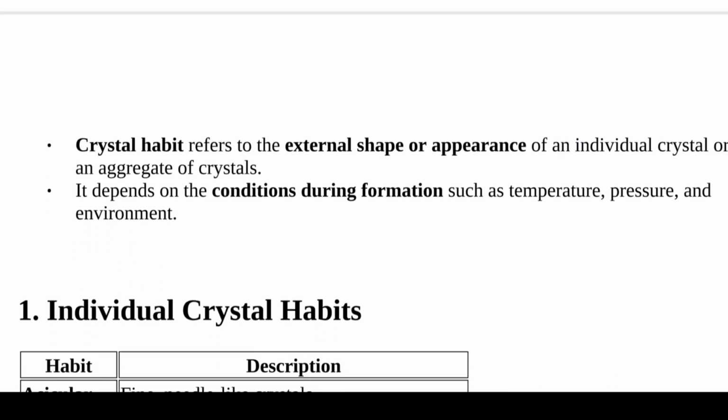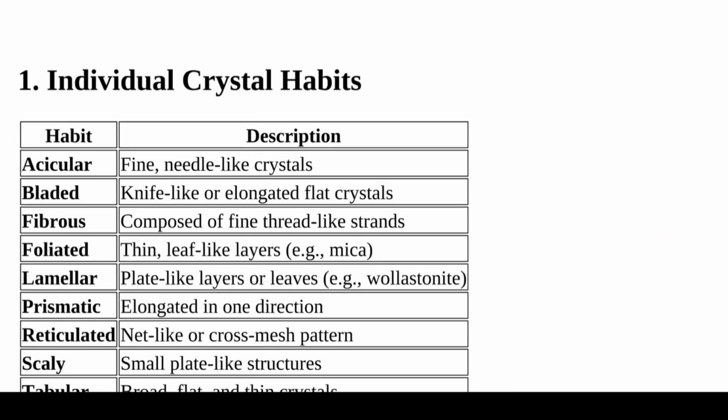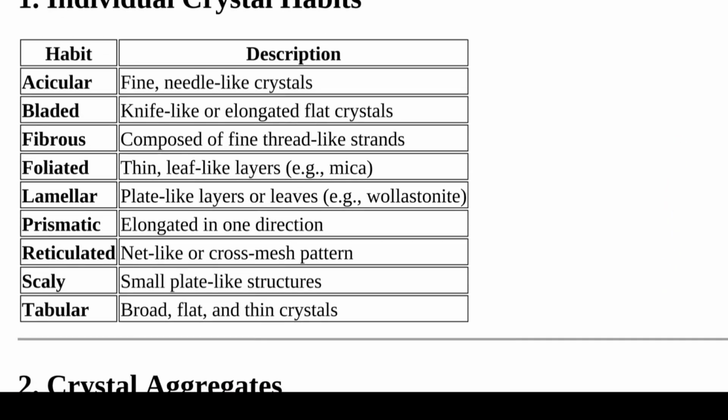Crystal habits refers to the external shape of an individual crystal or an aggregate of crystals. It depends on the conditions during formation, such as temperature, pressure and environment. First is individual crystal habits. Here are some examples of habits.